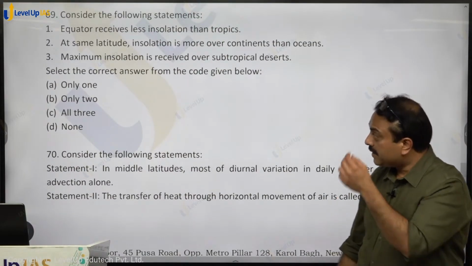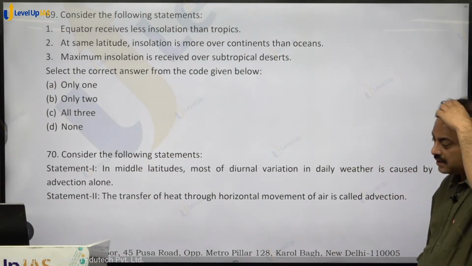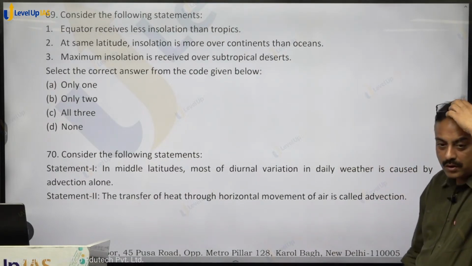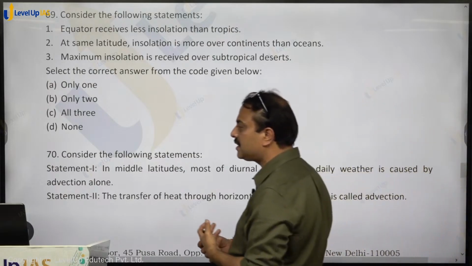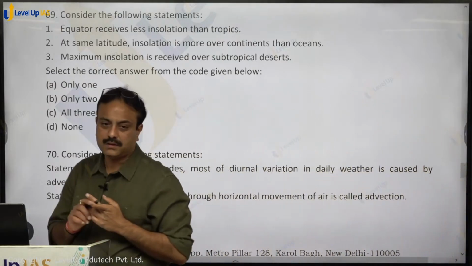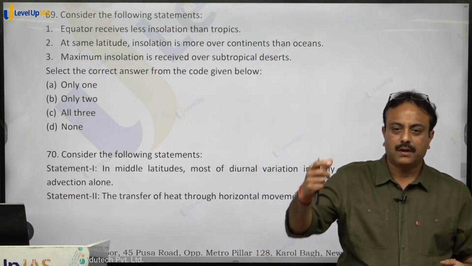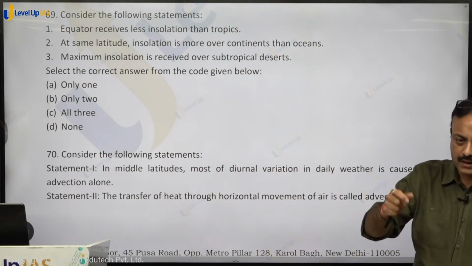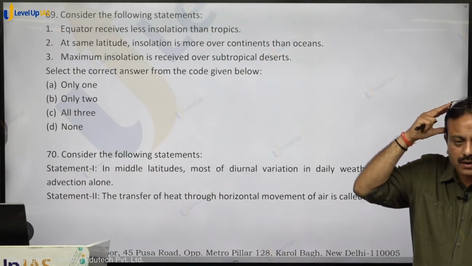Consider the following statements. Equator receives less insolation than tropics. Yes or no? At same latitude, insolation is more over continents than oceans. If we are talking about the same latitude, the amount of insolation reaching the surface of earth will be more over continents as compared to oceans. Correct or not? Why?